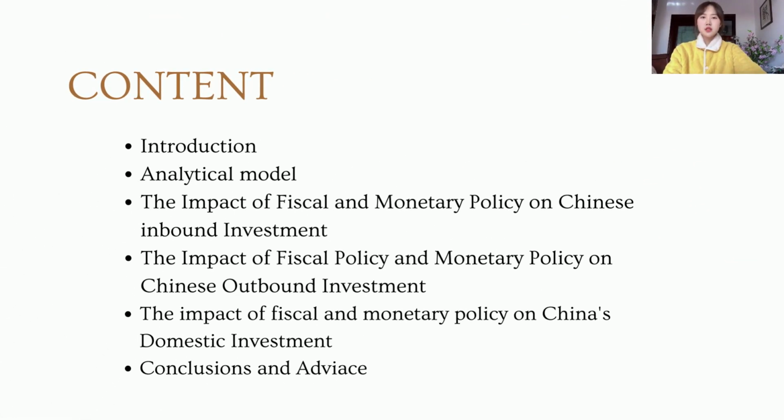Our presentation today will be divided into 6 parts: introduction, analytical model, the impact of fiscal and monetary policy on Chinese inbound investment, the impact of fiscal policy and monetary policy on Chinese outbound investment, the impact of fiscal and monetary policy on China's domestic investment. Finally is the conclusions and advice.